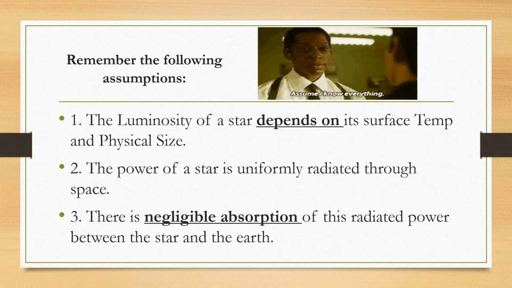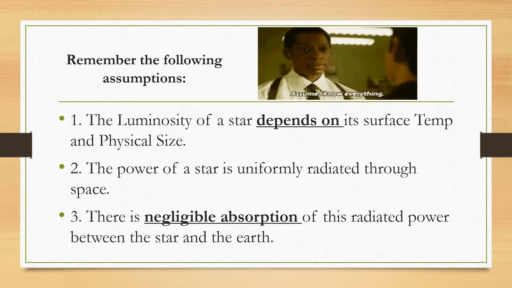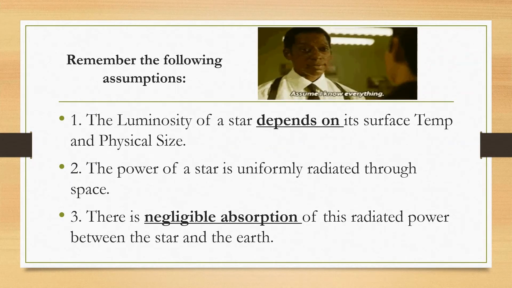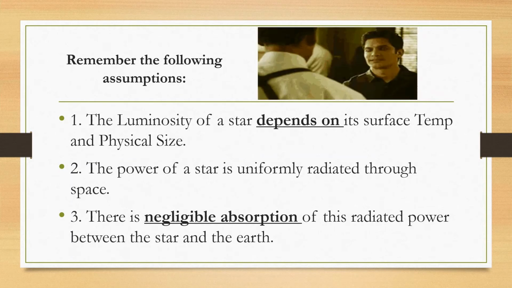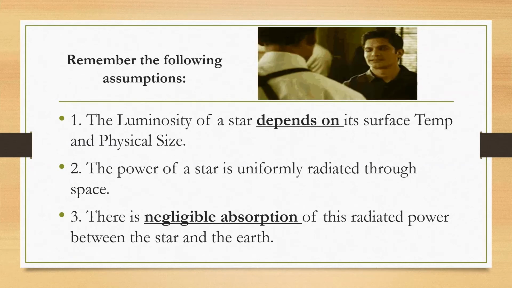And also remember that as the power of the star starts from its surface and moves towards the Earth, we assume that not a single bit of power is lost. So it is really negligibly absorbed. None of it is lost. It comes all the way to the Earth. These are assumptions.